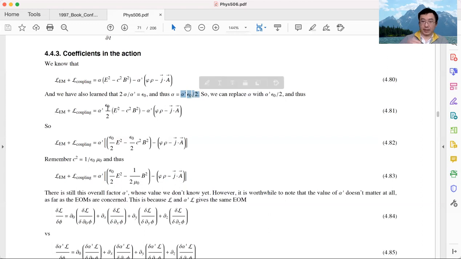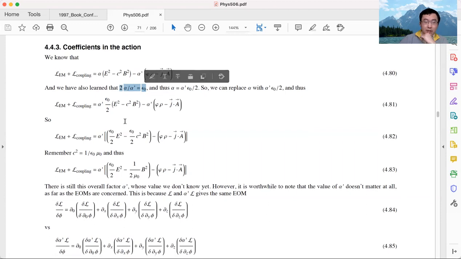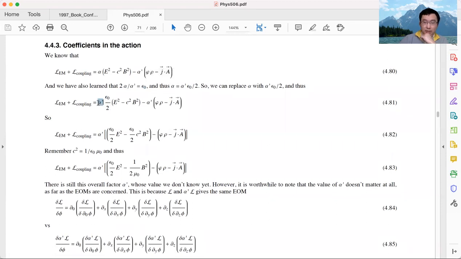Let's do that. So we replace the first coefficient by this guy. And these two quantities have to be equal to each other because we know this equation. It has to be the same. Now I have alpha prime here and also alpha prime here. I have alpha prime in both terms of my Lagrangian density. Let me pull the common factor out. So I can rewrite this Lagrangian density with alpha prime multiplied by this constant.